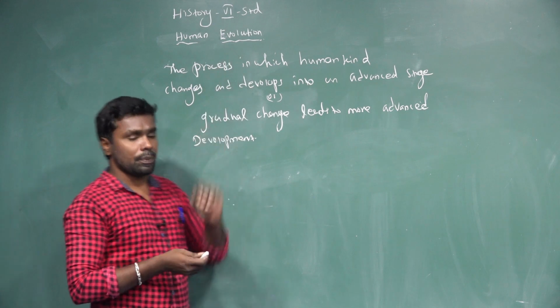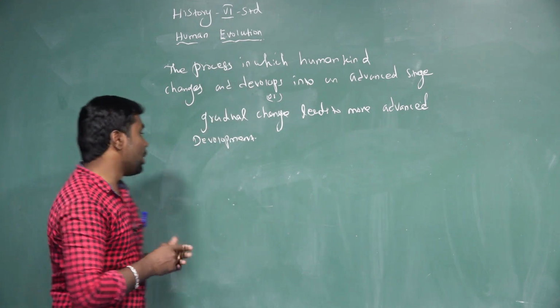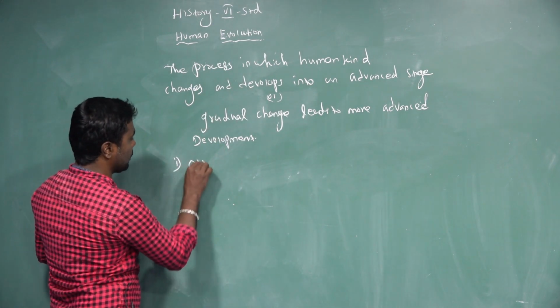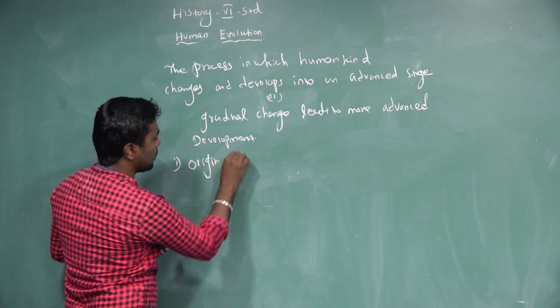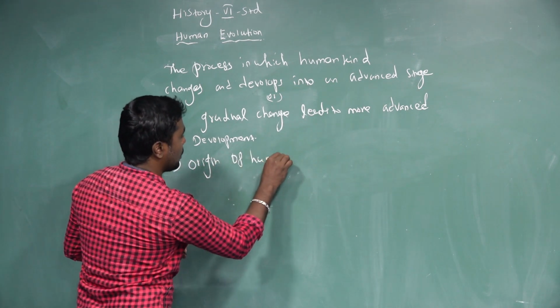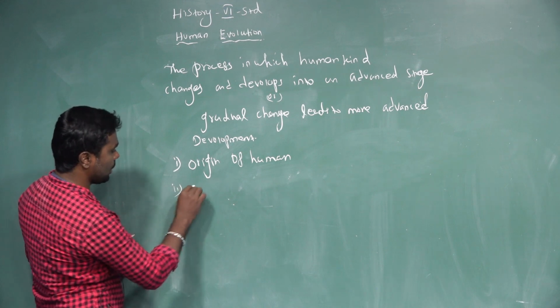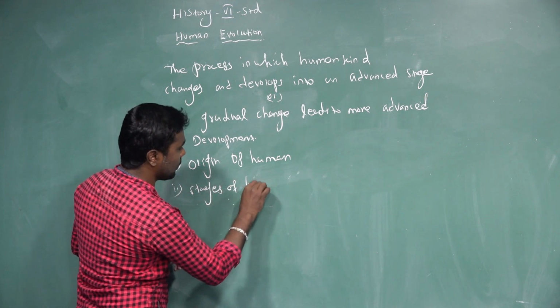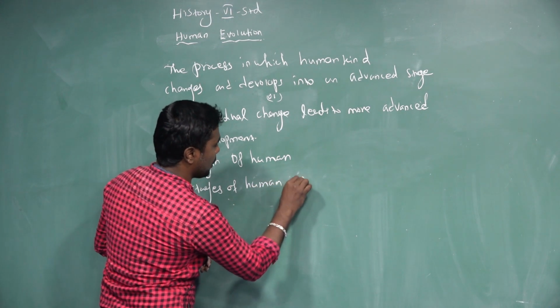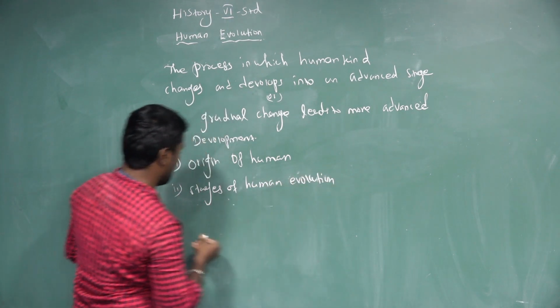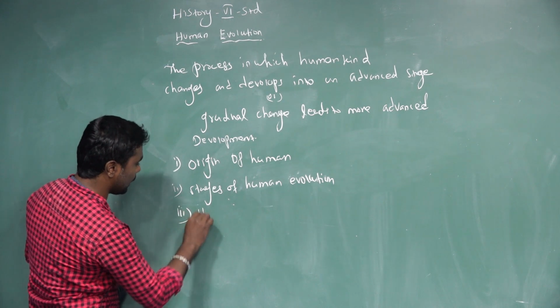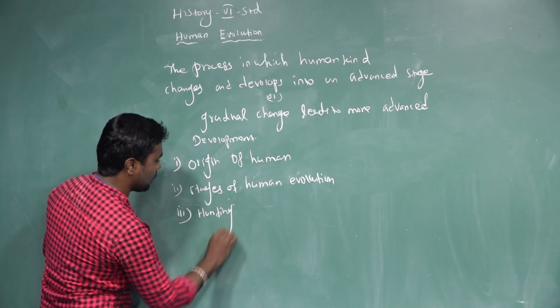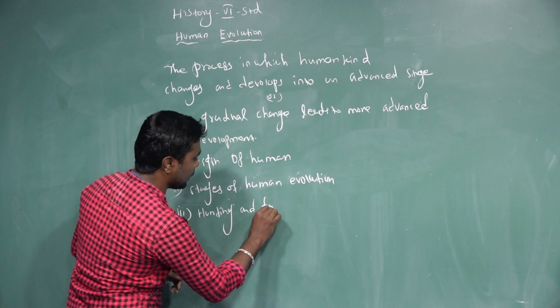So in this topic we are going to learn about the origin of human, and the second one, stages of human evolution. Third one, hunting and food gathering.